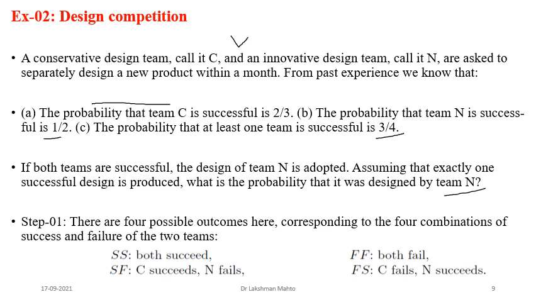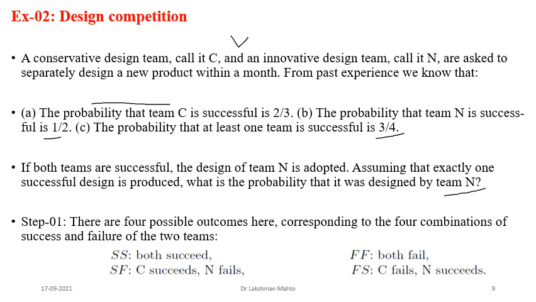Then we have another outcome, SF. SF is talking about success of the conservative team and failure of the innovative team, and FS is talking about failure of the conservative team and success of the innovative team, and FF is talking about failure of both teams. So these are the four outcomes. The sample space for this problem contains all four possible outcomes. So the first step is done, we have come across what the sample space is.